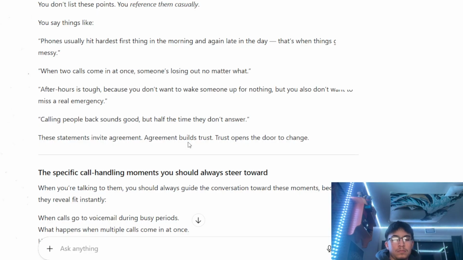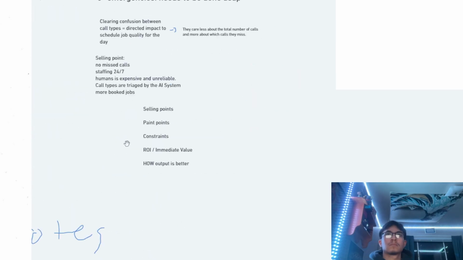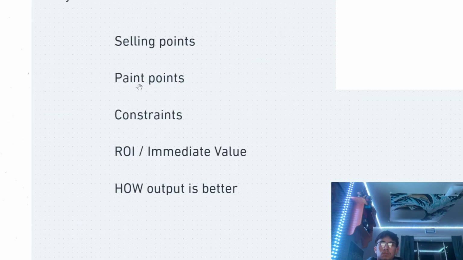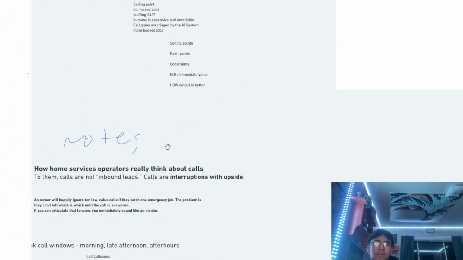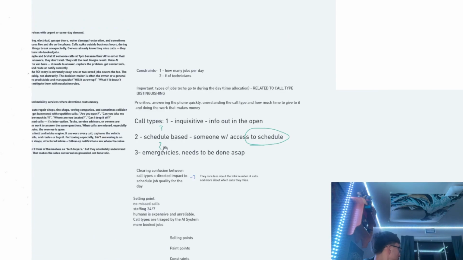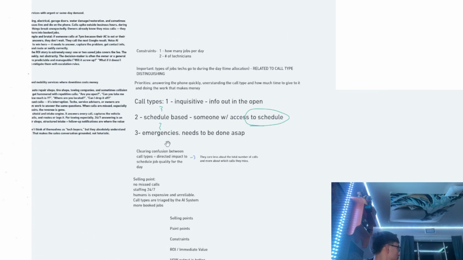And when I'm note taking, the big things that were in the back of my mind were these things right here. So selling points, pain points, constraints, ROI, and how their output is better. Every single sentence I read was with this in mind. And so why is because this is drivers for the conversation and also for framing our package, which we're going to be framing later when we're creating our actual systems. And yeah, that was just pretty much the brainstorming process for home-based services. Done.